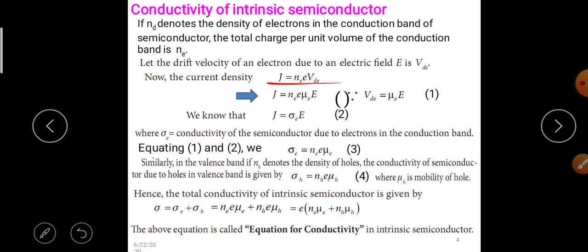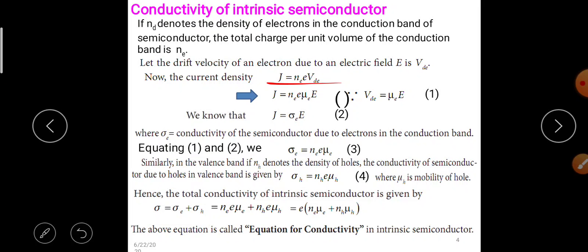From equations 1 and 2, sigma e is equal to Ne e mu e. Similarly, in the valence band, if Nh denotes the density of holes, the conductivity of the semiconductor due to the holes in the valence band is given by sigma h is equal to Nh e mu h, where mu h is the mobility of holes.